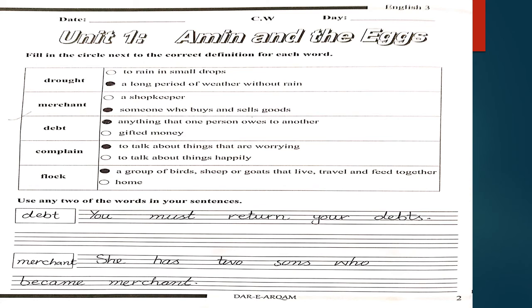Next is use any two of the words in your sentences, as we have learned 5 words and their definition. So we will use only two. The first word is debt, and the sentence for the word is: you must return your debts. The next word is merchant, and that sentence is: she has 2 sons who became merchants.